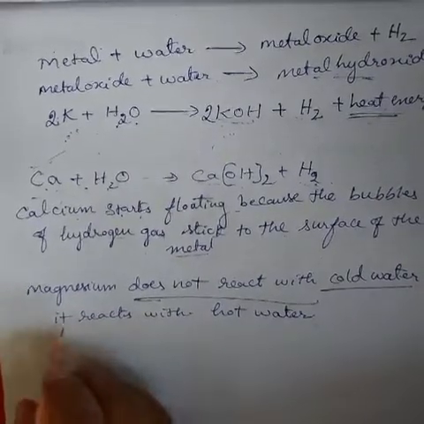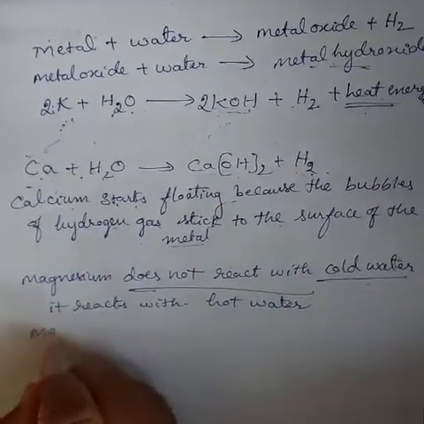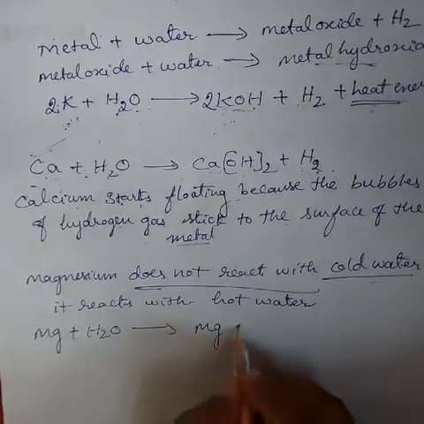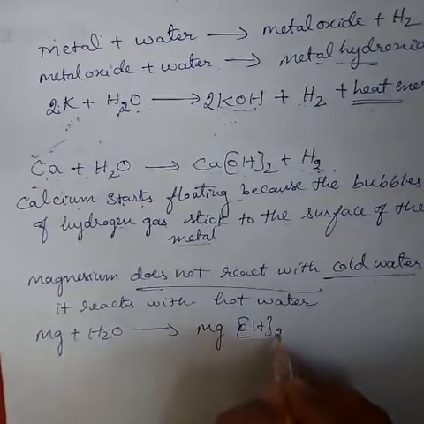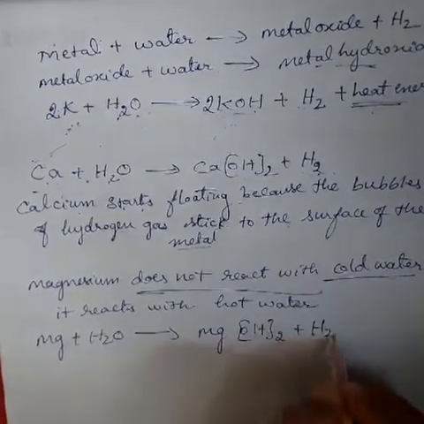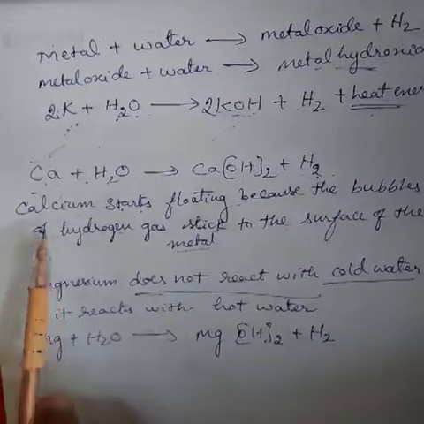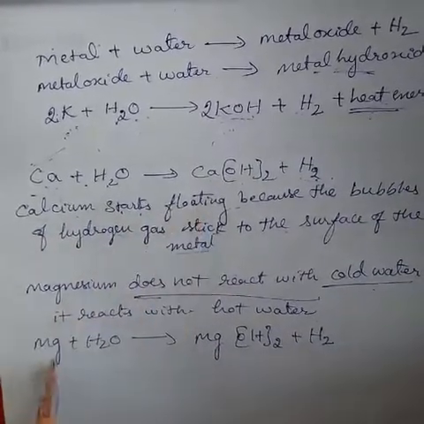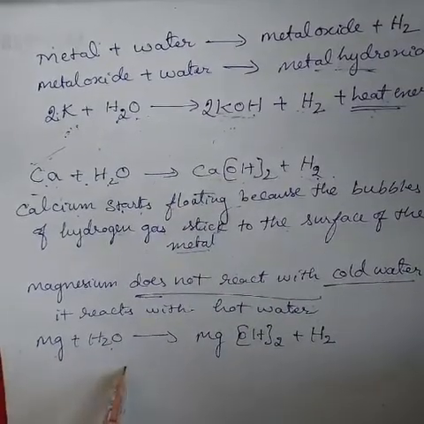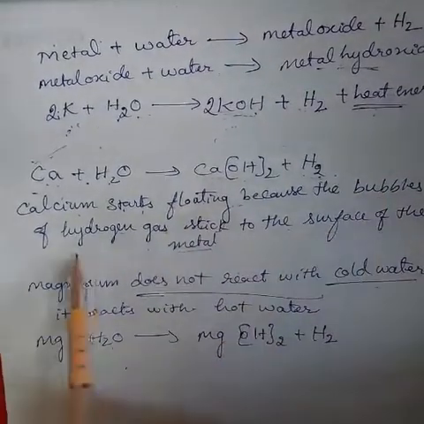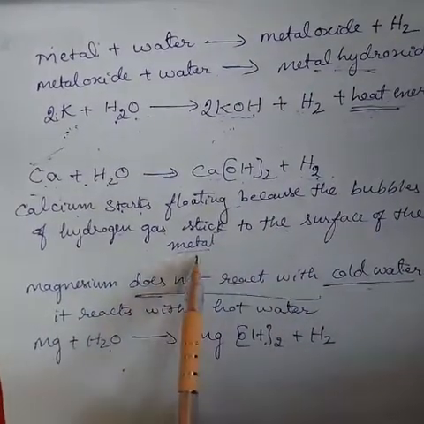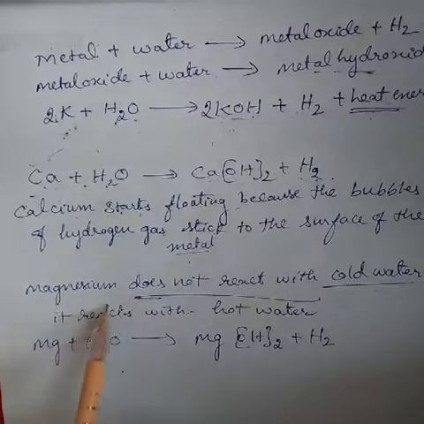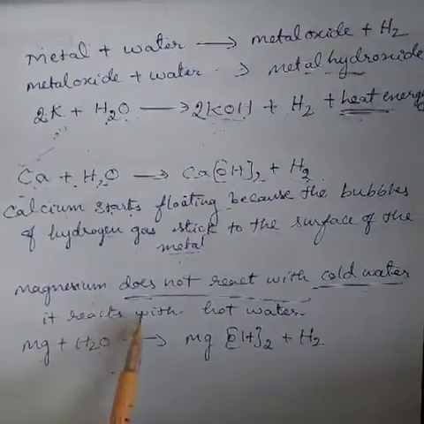The same formula applies: magnesium reacts with water. What is the product formed? That is magnesium hydroxide. Hydrogen gas is also formed. Same as calcium floating, magnesium also floats. Why? Because the bubbles of hydrogen gas stick to the surface of the magnesium metal, so it also floats on water. Okay, this is important.